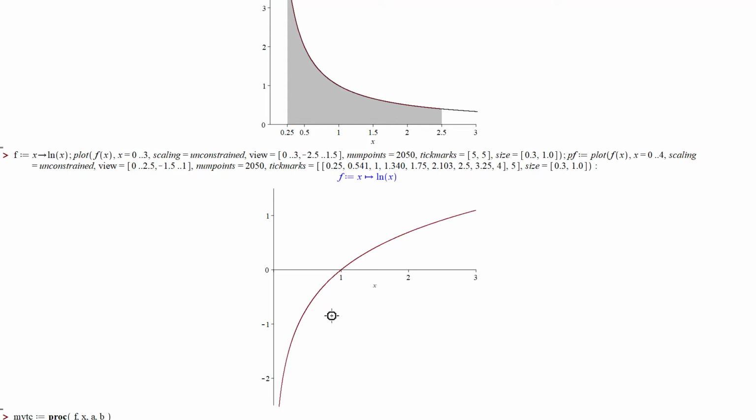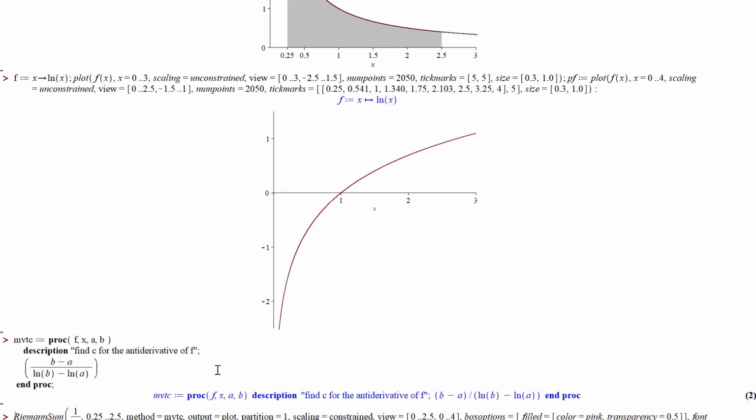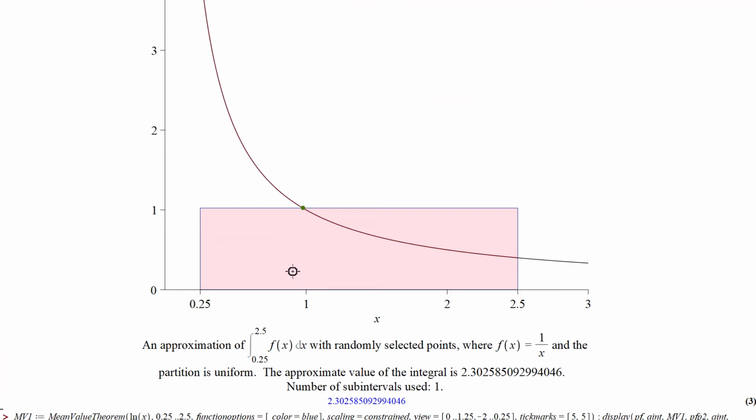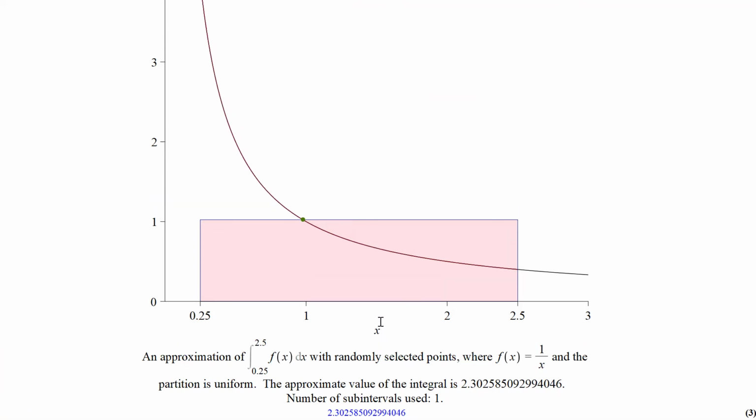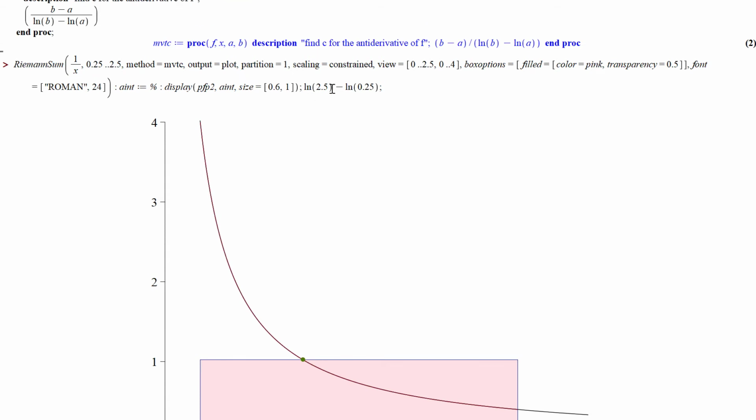Again, so here's the function for which 1 over x is the derivative, right? Natural log x. So I make that procedure to pick the values of c using the mean value theorem. And so if I only have one rectangle, it's going to give the right answer no matter what. So evaluating as a decimal, natural log of 2.5 minus natural log of 0.25.